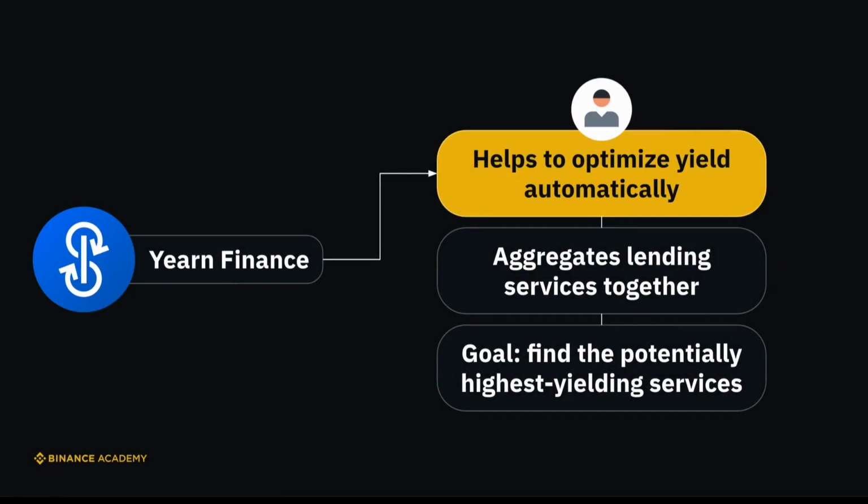Then, there are platforms like Yearn Finance that allow users to optimize yield by automatically finding the most profitable lending services. Yearn Finance does this by aggregating various lending services together and using algorithms to find the potentially highest yielding services. This is useful for those who don't want to spend time manually comparing rates and moving funds across different protocols.